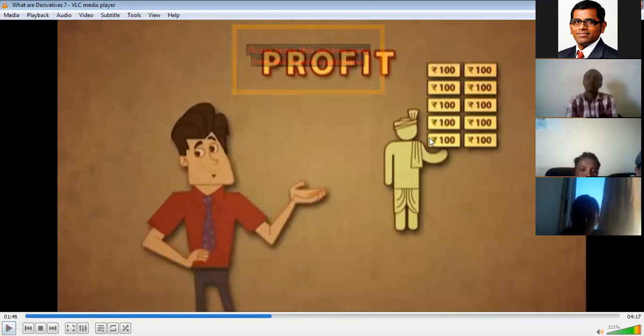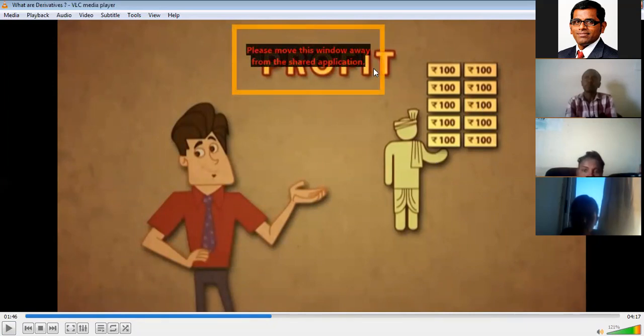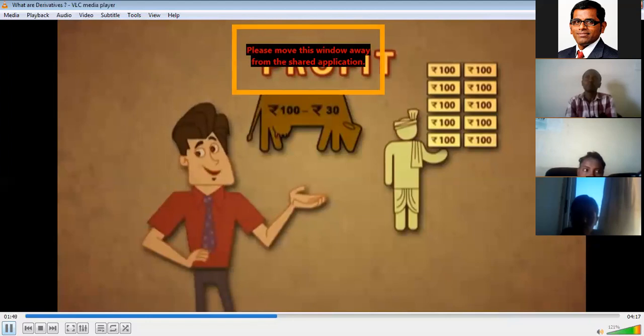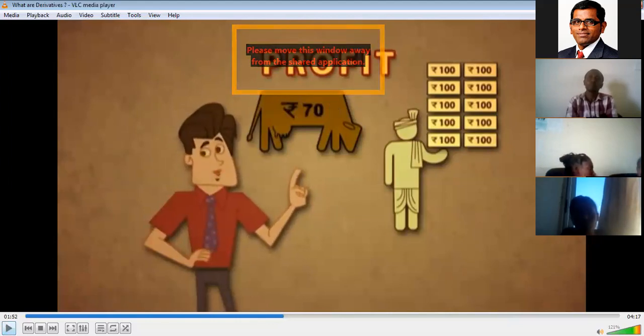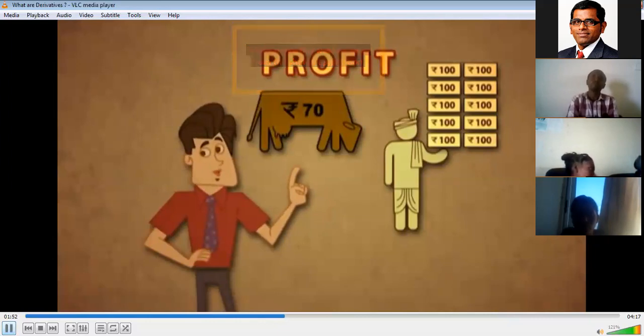Whatever the market price may be after 1 year, the farmer is on the safe side, because he is putting in only 30 birr for investment, but he is selling at 100 birr. So the farmer is always in profit after 1 year, irrespective of the situation. How much is the investment? 30. How much is he getting? 100. 100 minus 30 is 70. 70 rupees profit for each cow after 1 year.